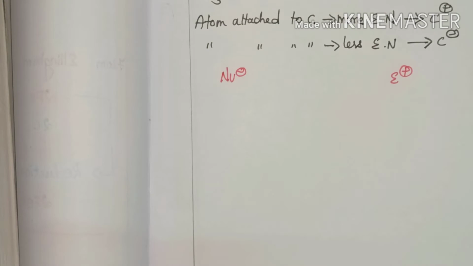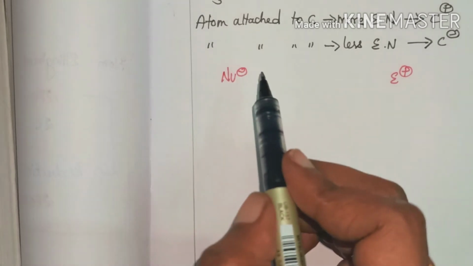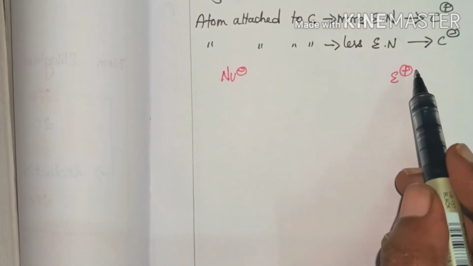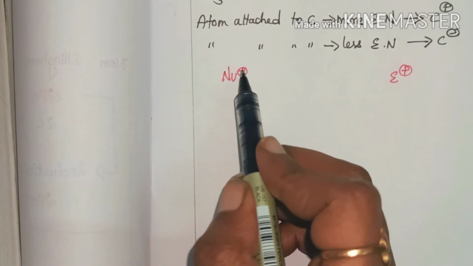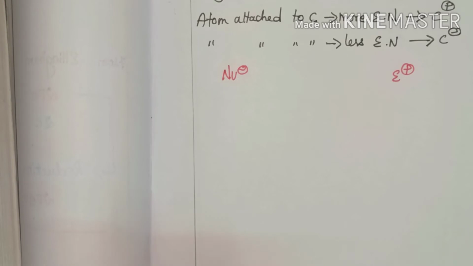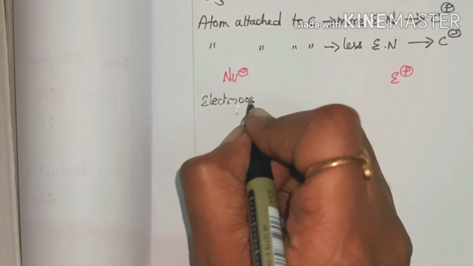Now what are nucleophiles and electrophiles? The general representation of nucleophile is Nu minus and electrophile is E plus. Since nucleophile has a negative charge, it will have high affinity towards an electropositive center.